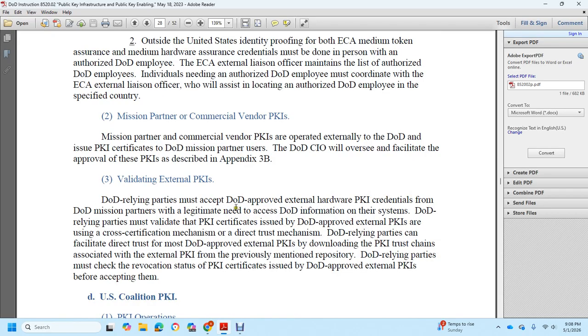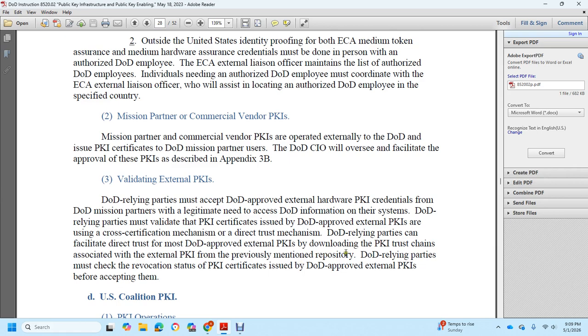For the DoD mission part with a legitimate need for DoD information on their system, DoD relying partners must validate public key infrastructure certificates, either with a DoD-approved external public key infrastructure using the cross-certification mechanism, or the direct trust mechanism. DoD relying parties can facilitate direct trust with the DoD-approved external public key infrastructure, developing public key infrastructure trust chains associated with the external public key infrastructure